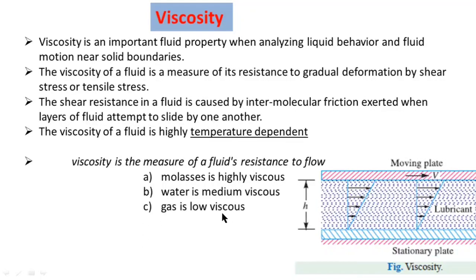Any type of gas is low viscous, so gases are not suitable for lubricants because gases have low viscosity, and water also is not suitable for lubricants.